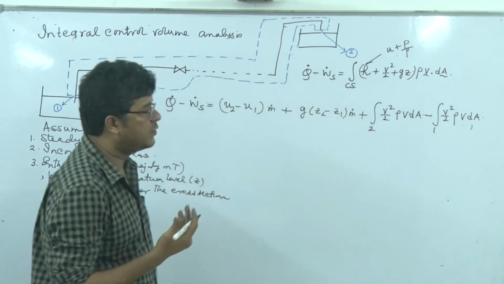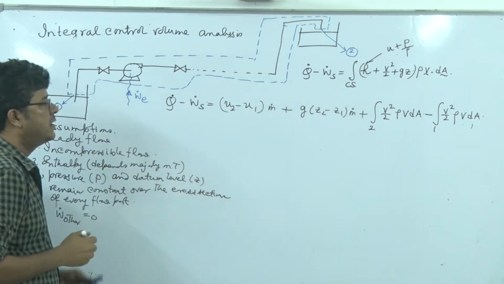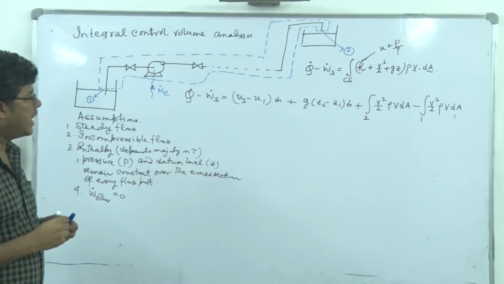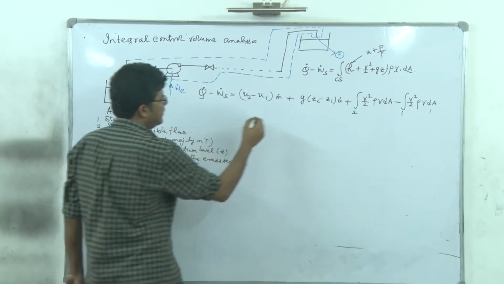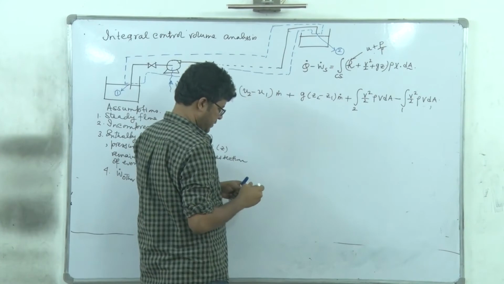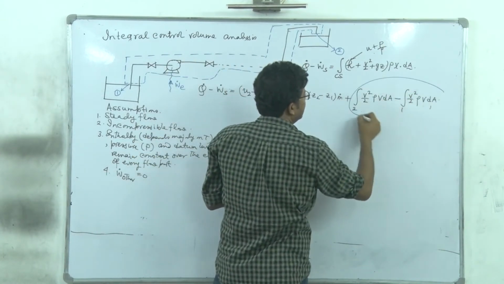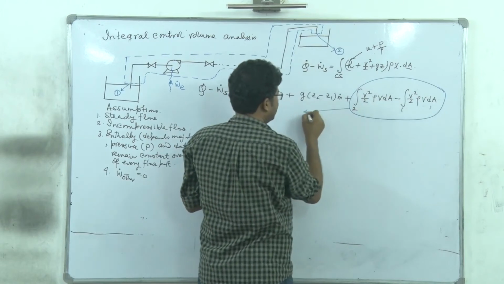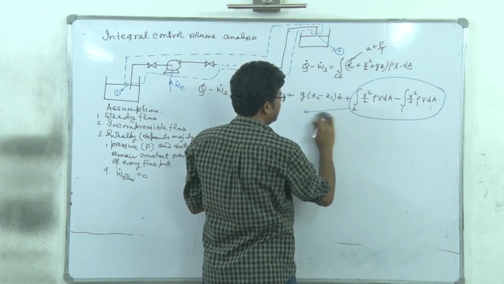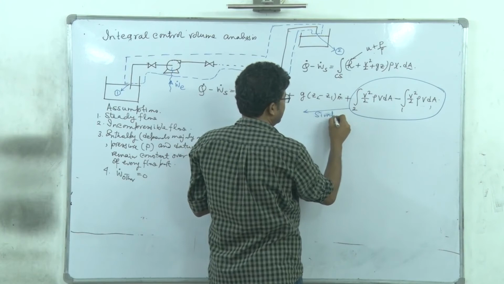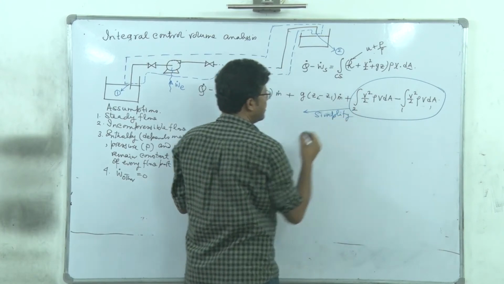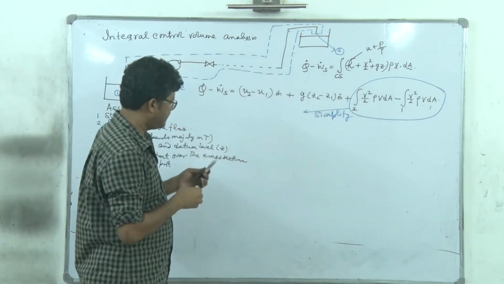We cannot reduce this integral, right? But we have to do that. How can we do that? See, these terms we have to simplify. How can we do that?